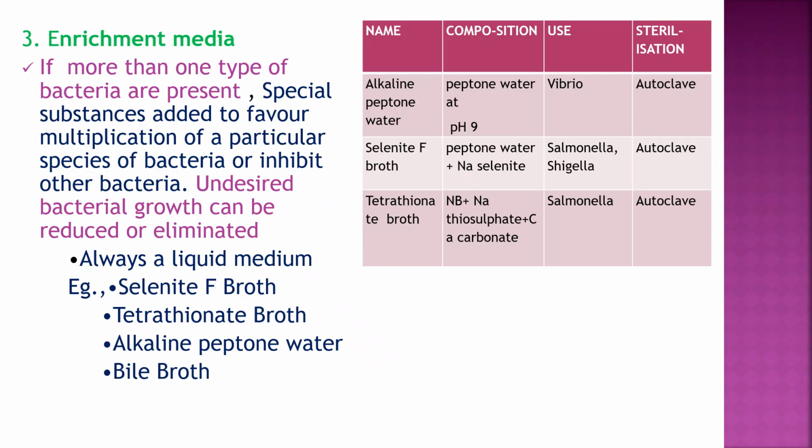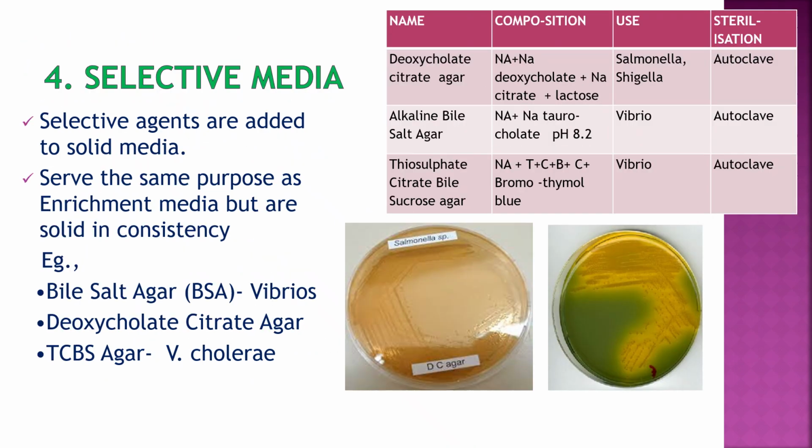And then if more than one type of bacteria are present, special substances are added to favor the multiplication of particular species of the bacteria or to inhibit the other bacteria. So they are called as selective media. Examples are selenite F broth, tetrathionate broth, alkaline peptone water, bile broth. Selective media, selective agents are added to the solid media and which act as an enrichment, but they are solid in consistency. So they are bile salt agar, deoxycholate citrate agar and TCBS for the Vibrio.